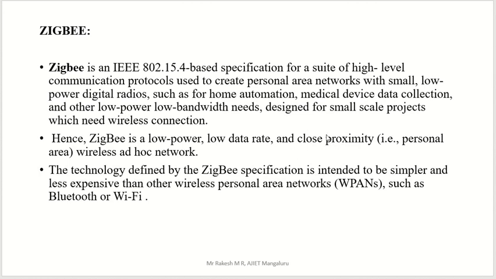We can't communicate with devices at a larger distance. The technology defined by the ZigBee specification is intended to be simpler and less expensive than other wireless personal area networks such as Bluetooth and Wi-Fi. ZigBee is simpler and less expensive compared to Bluetooth and Wi-Fi. But one small drawback is proximity. That means we can use it only in a small area, in small devices or kits.